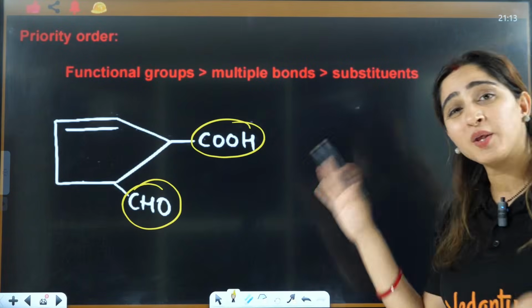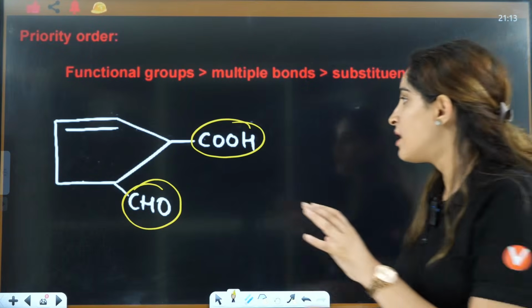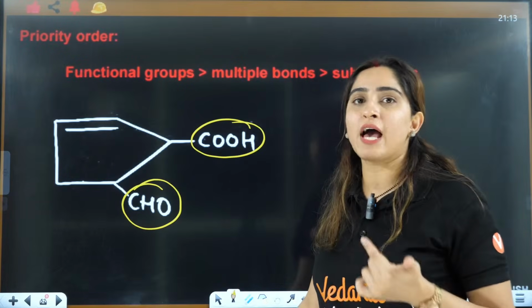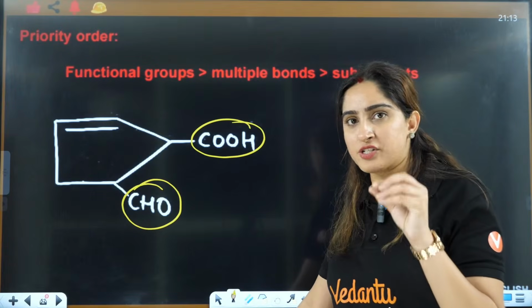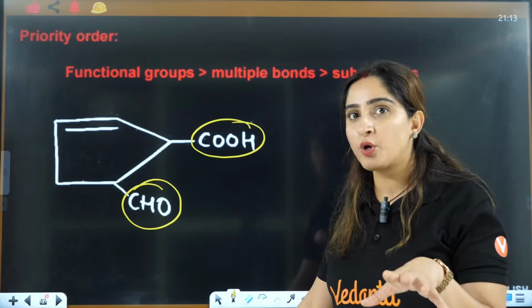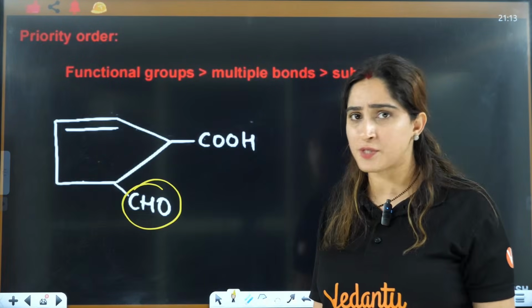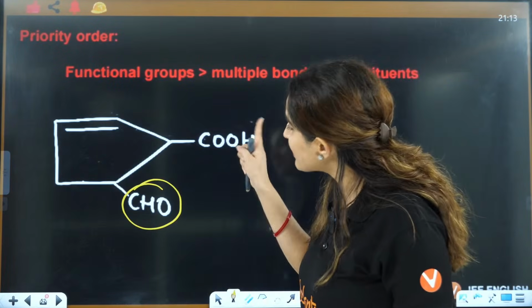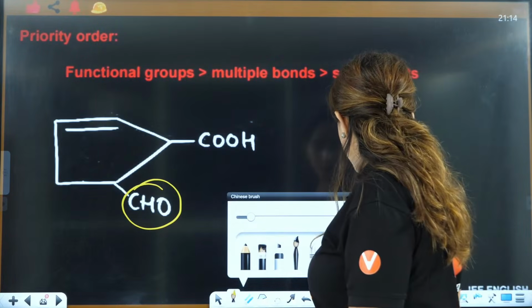Here every rule will be applied, so this can be confusing. First thing is you need to tell me which has more priority, CHO or COOH. COOH has more priority, so that means this will not act as a substituent, this will act as a substituent.